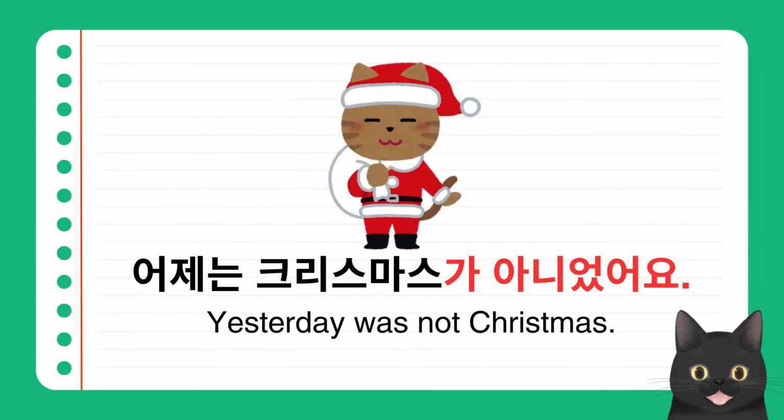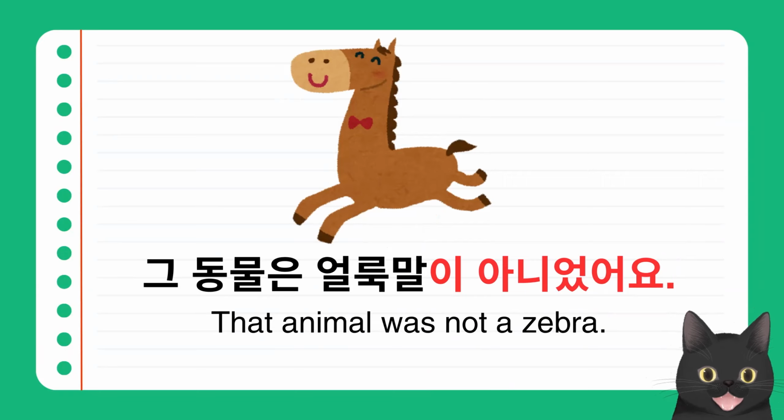So you put 가 아니었어요 after the noun. So 크리스마스가 아니었어요. 그 동물은 얼룩말이 아니었어요. That animal was not a zebra. The noun 얼룩말 ends with the consonant ㄹ. So you put 이 아니었어요 after the noun.